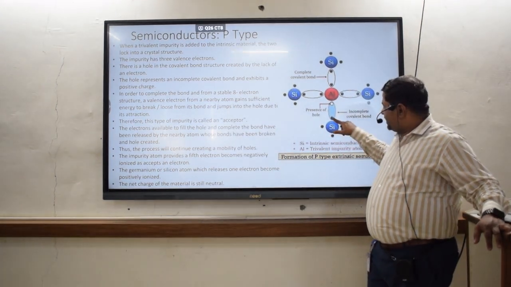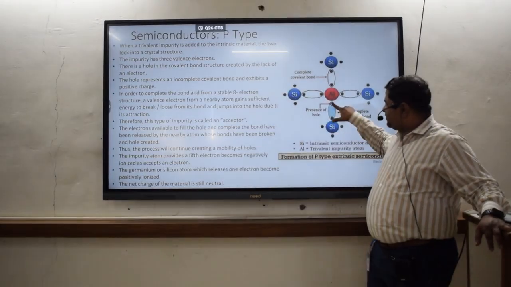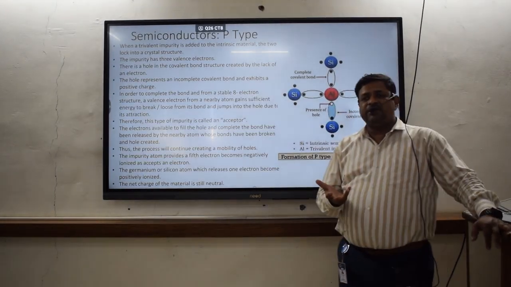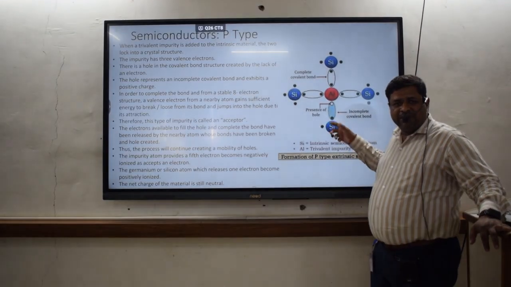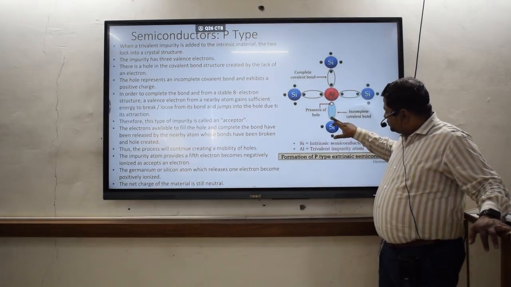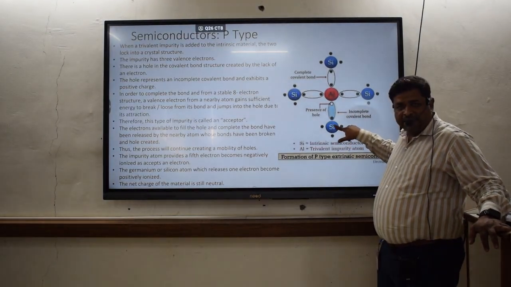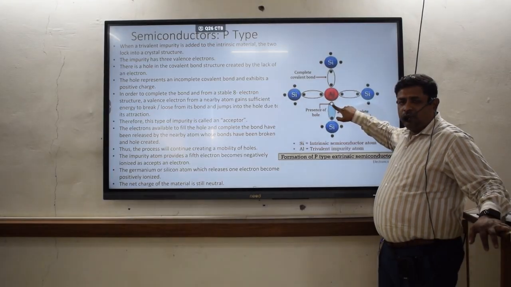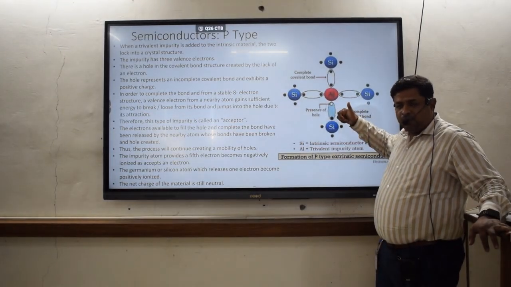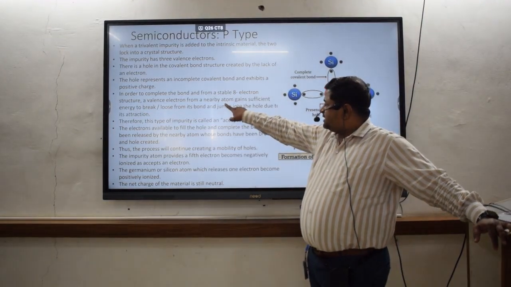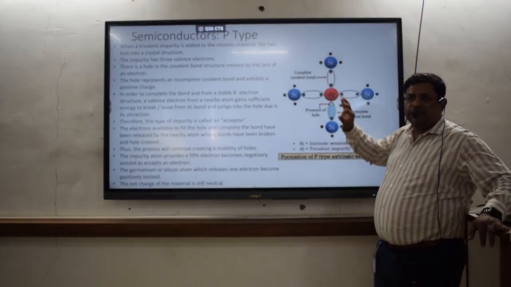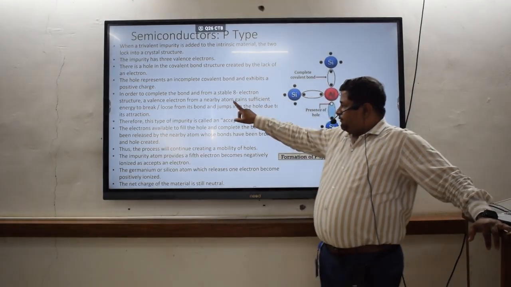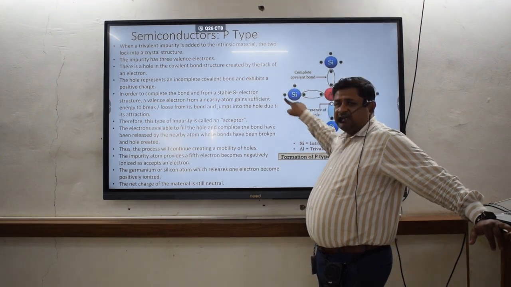So for this electron to rise up from here and go near the hole, we have to give it some energy. That's why we are heating it up. Due to the heat, vibration will increase. This electron may lose the bonding with the main atom and jump into the hole, forming the electron-hole pair. Okay. So that is written in this particular sentence: to form an 8 electron stable structure, a valence electron from the nearby atom, that means from the silicon.